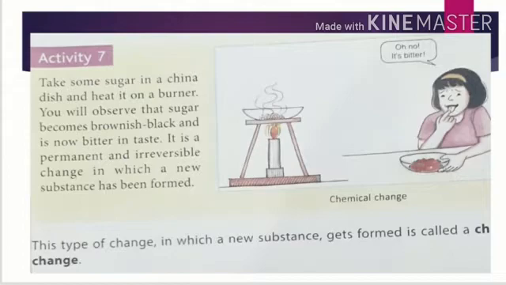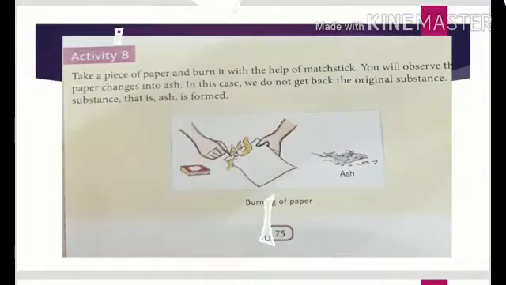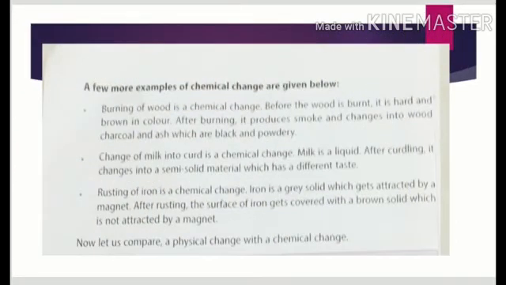Now, we did an activity already, that is activity number 7 at page number 75. Activity number 7 and 8 both belong to the next category of change, that is chemical changes. Here, when we heat the sugar, it turns into a black substance. A new substance is formed.